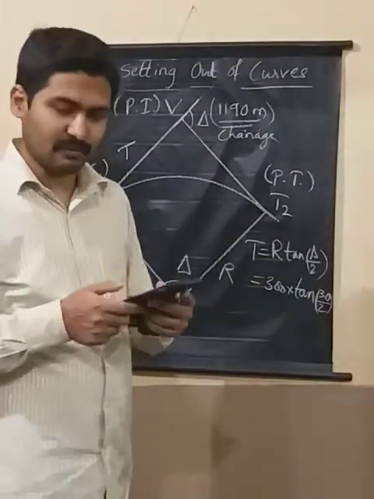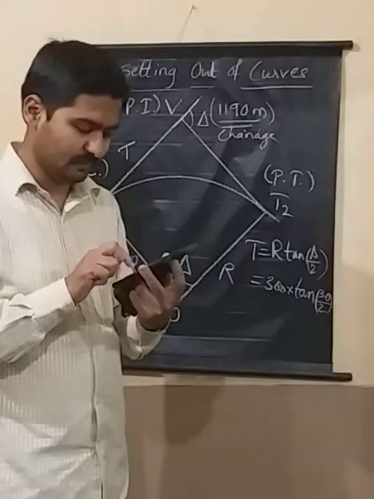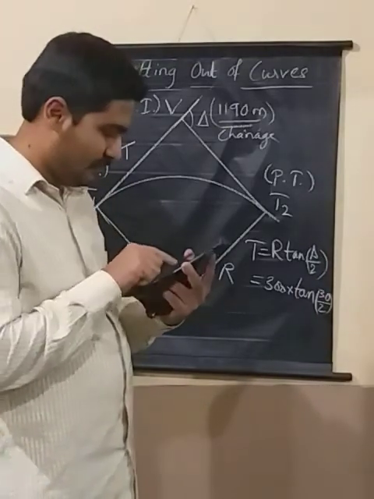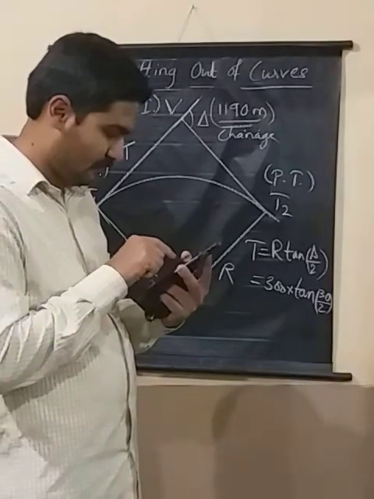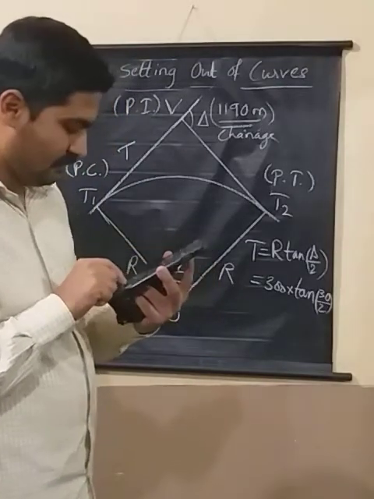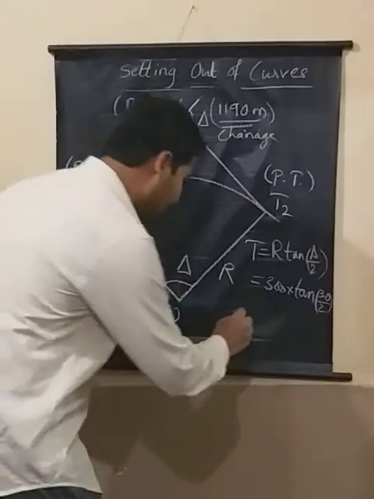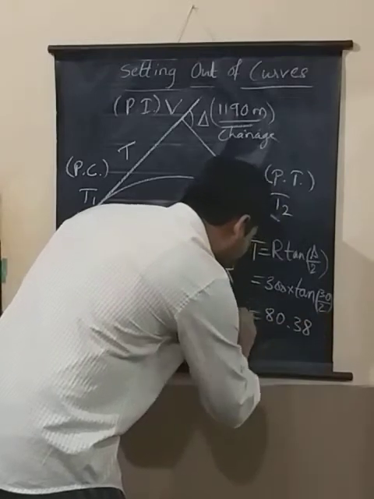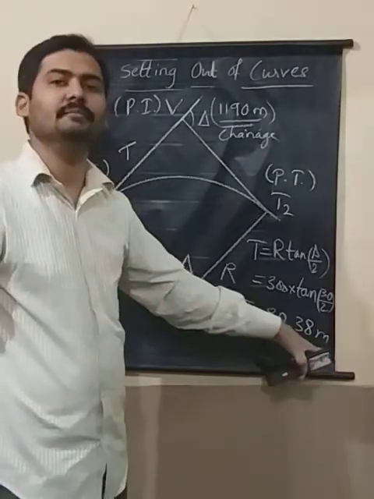I may end up with the wrong answer, but try to understand the concept behind everything. So tan 15 into 300 comes to around 80.38. The tangent length is 80.38 meter.